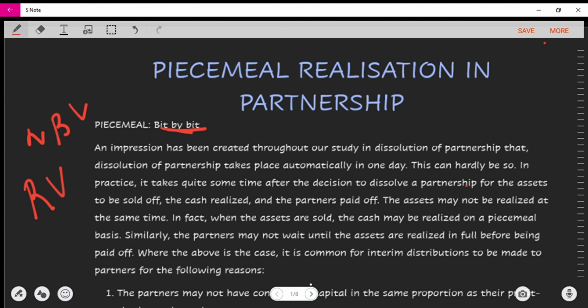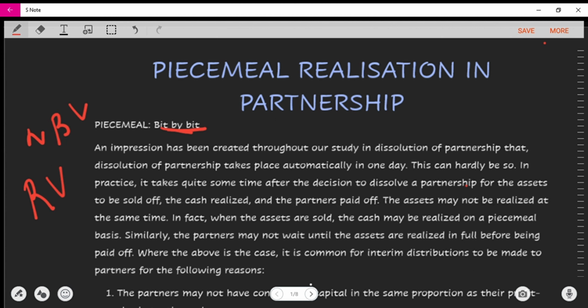So it takes a long period of time, and piecemeal realization comes into play when the partners want to be able to share the funds that they have made among themselves as these assets are realized. Putting it in a different form, they want to share the funds among themselves as they realize the assets.